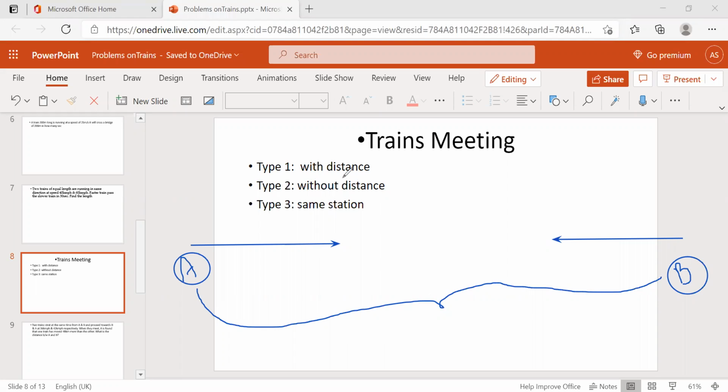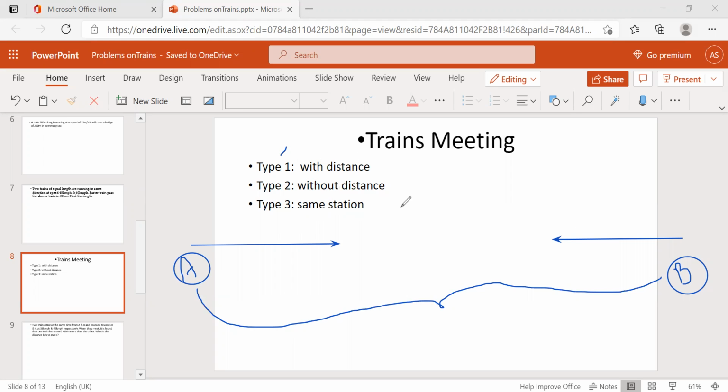Based on that we can solve the problems, and for that I have formulas also, but better you learn without formula. Once it works without formula, then we'll go for the formulas. So that we just need the concept. Now what's the difference? If they give the total distance of A and B, then it comes under type 1.